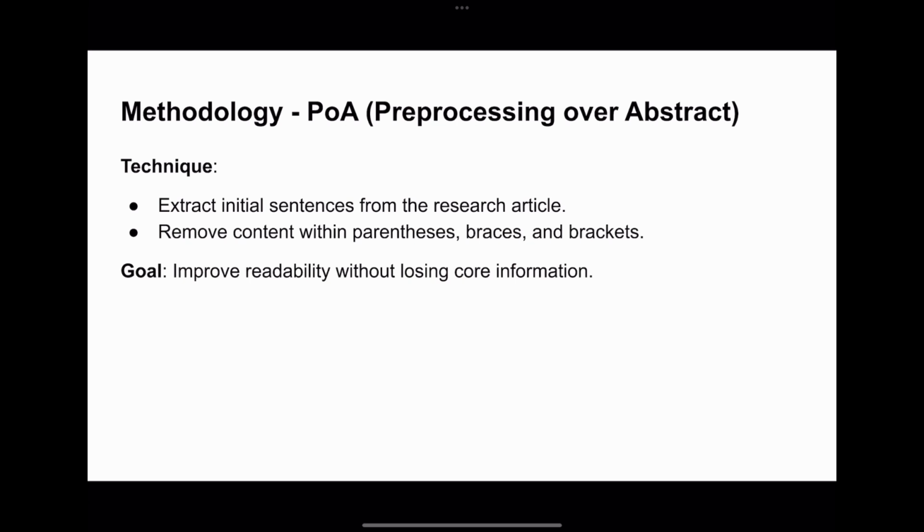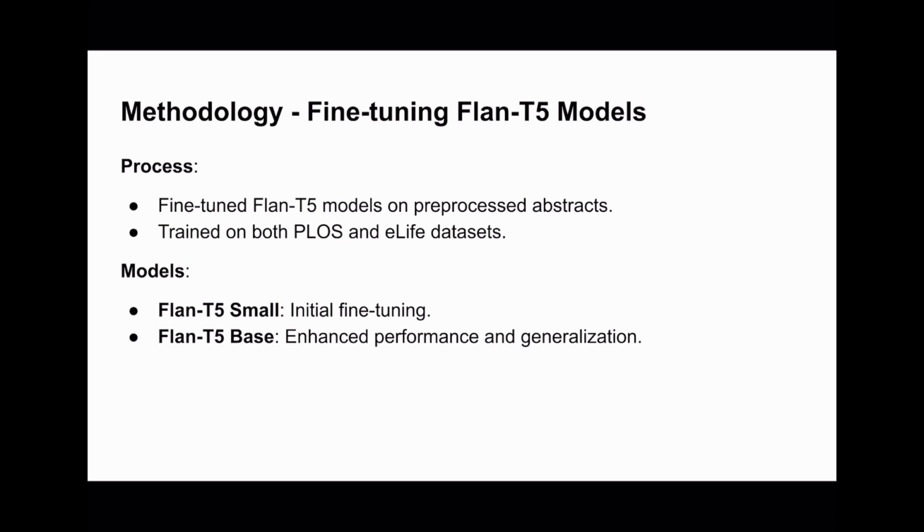We then fine-tuned some of the FLAN-T5 models, and we trained them on both the PLOS as well as the eLife dataset in a combined fashion. We used both the FLAN-T5 small version as well as the base version. The idea behind combining the datasets was to improve the model's generalization and robustness. And the base model being slightly larger and more complex than the small model, we expected it to capture more intricate patterns and dependencies in the data.